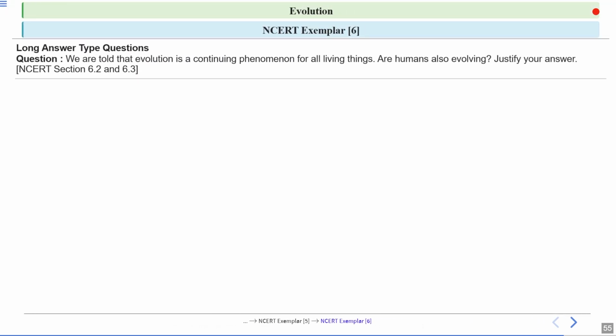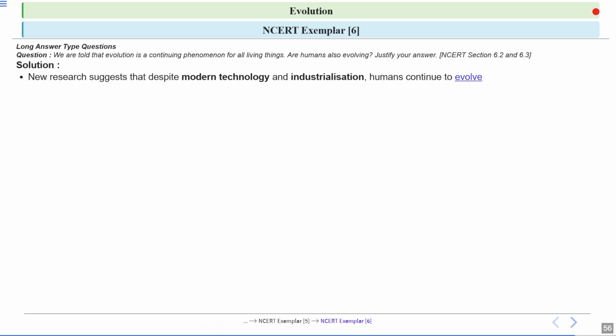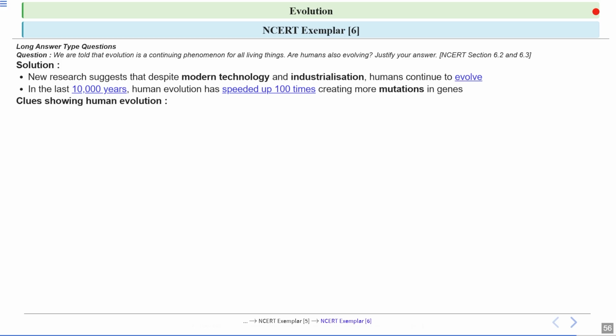Next question: we are told that evolution is a continuing phenomenon for all living things. Are humans also evolving? You have to justify this statement. Let's have a look at the answer. Research suggests that despite modern technology and industrialization, humans continue to evolve. In the last 10,000 years, human evolution has speeded up 100 times, creating more mutations in the genes. These mutations can cause variations, and these variations can accumulate over generations, leading to the formation of new species.